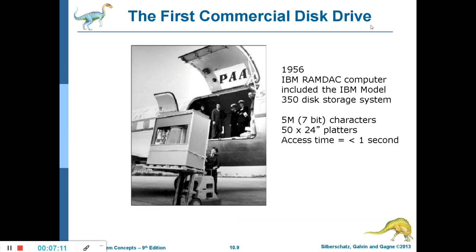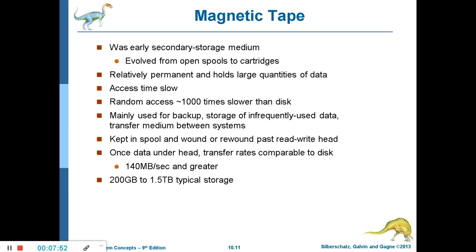So the first commercial disk drive, this is how a disk drive used to look. In 1956, the IBM RAMAC computer included the IBM model 350 disk storage system. The capacity was 5 megabytes, that is 7-bit characters. The access time was less than 1 second. How many platters? 50 platters, and what is the diameter of each platter? 24 inches. Just try to imagine what huge platters they were.